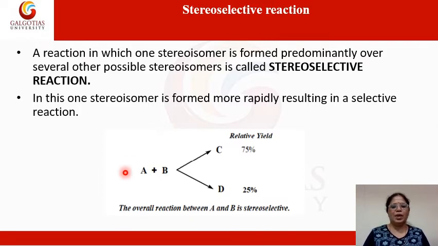For example, if we carry out the reaction between A and B, we will get C and D as products. But sometimes it so happens that the percentage yield of C is more than D. For example, if C has 75% relative yield and D has 25% relative yield, then we can say that this particular reaction is a stereoselective reaction, because the product which is obtained is predominantly one product.